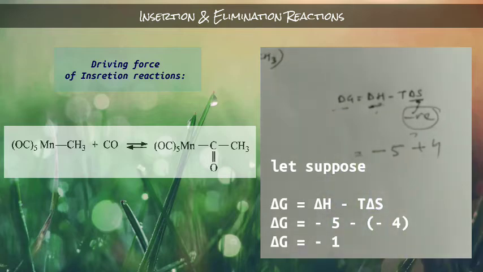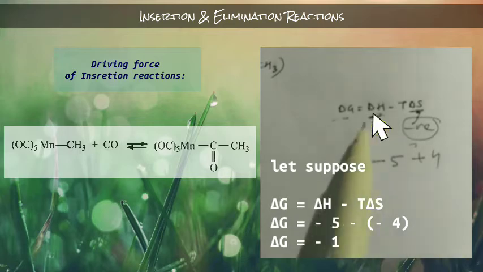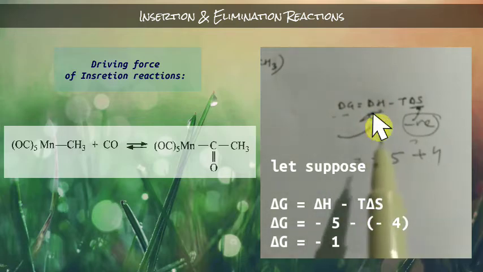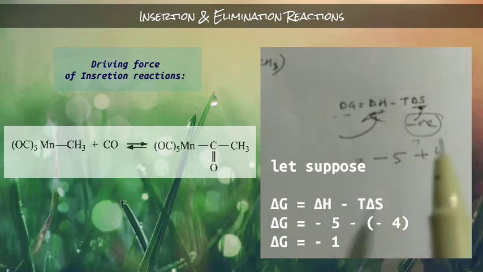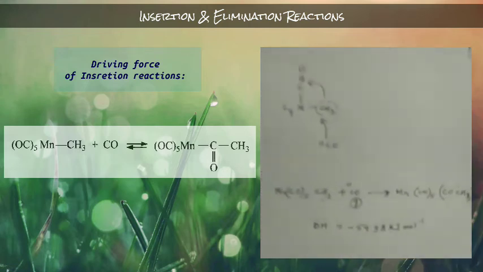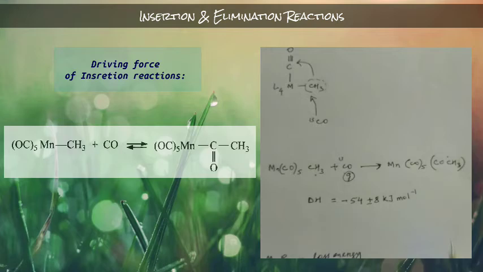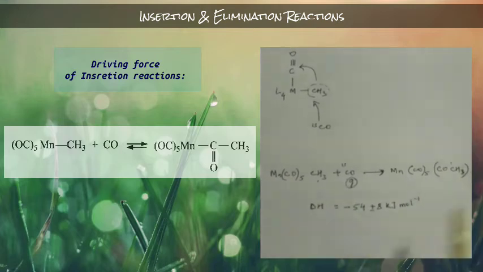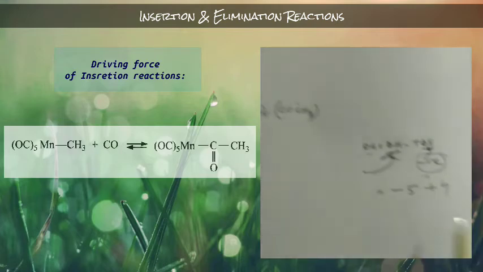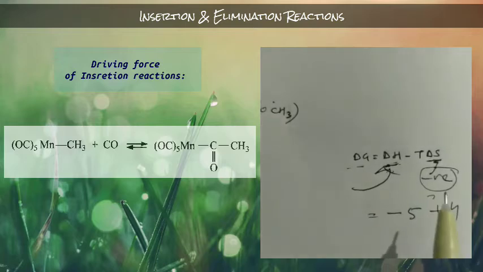Then the net ΔG will be negative. Understand? So the change of enthalpy will determine the spontaneity of this reaction.